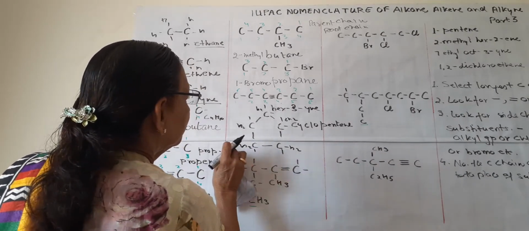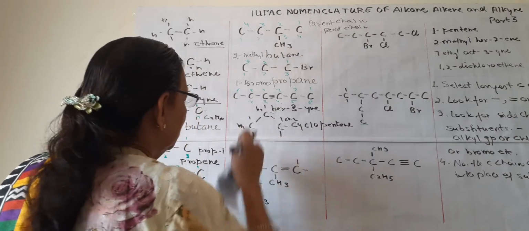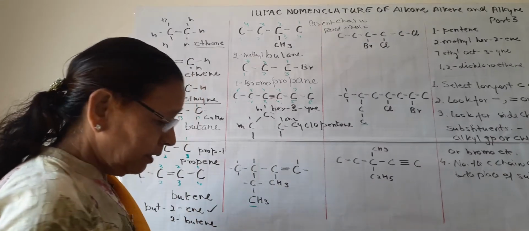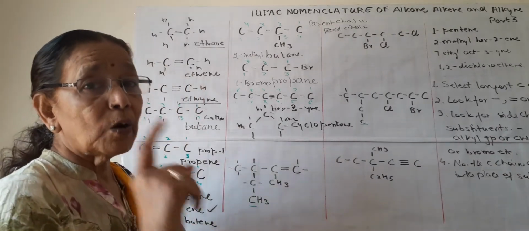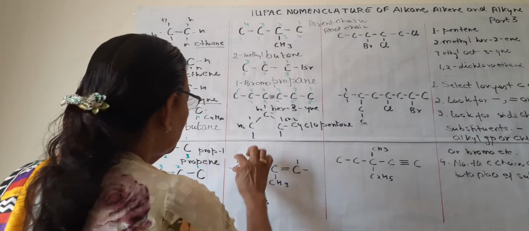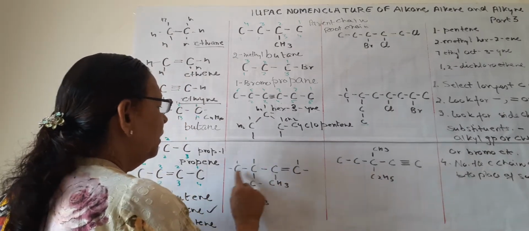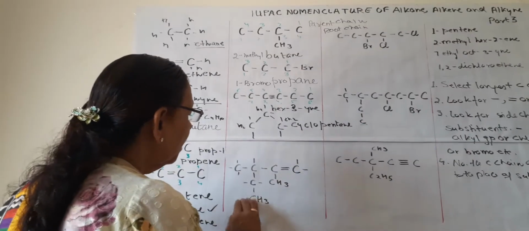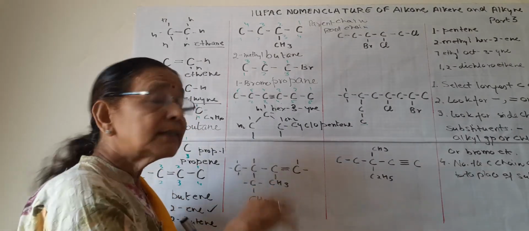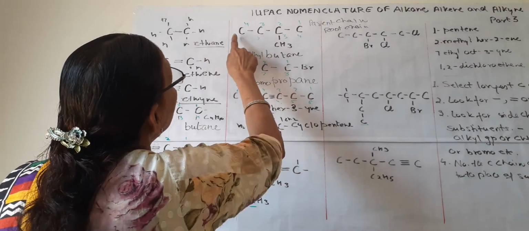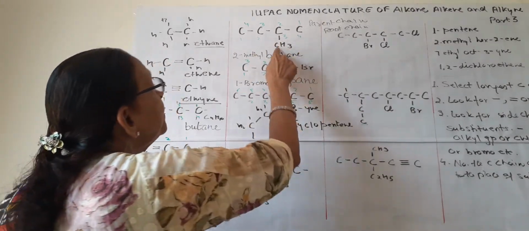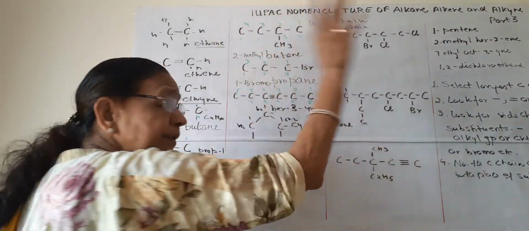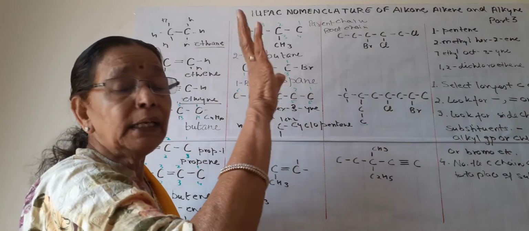This one. Should I write this? So this compound. Now first we have to select the longest carbon chain. Suppose we want to select this chain: 1, 2, 3, 4. 4 carbon atoms. We don't count the carbons in the side chains. Like here we count only 1, 2, 3, 4. We did not count this carbon in the side chain. Only the carbons of the parent chain are counted.